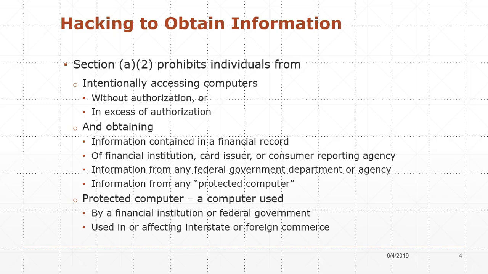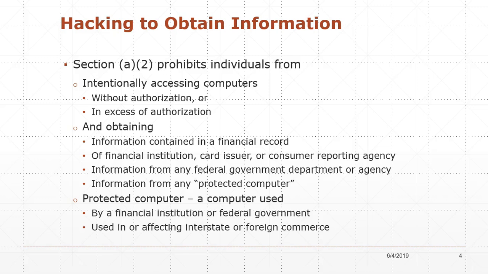Hacking to obtain information, section A2, prohibits individuals from intentionally accessing computers without authorization or in excess of authorization, and obtaining information contained in a financial report of a financial institution, a card issuer, or a consumer reporting agency, or information from any federal government department or agency, and information from any protected computer.